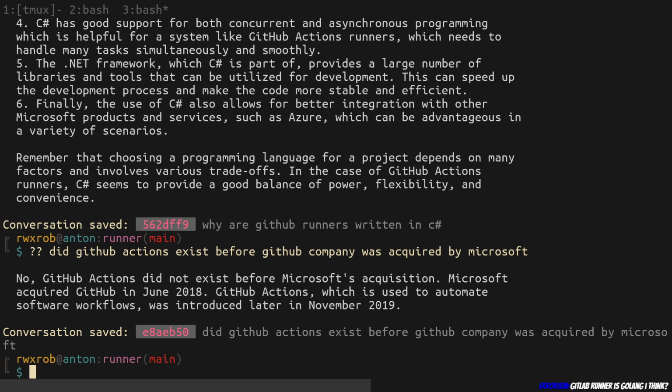And something else happened. So I went ahead and I asked another question from ChatGPT here. Did GitHub Actions exist before, or did GitHub company acquire Microsoft? And the answer is no. GitHub Actions did not exist before Microsoft's acquisition of this. Microsoft acquired GitHub in June 2018. GitHub Actions, used to automate software workflows, was introduced in November 2019. So the conclusion is GitHub Actions came from Microsoft.